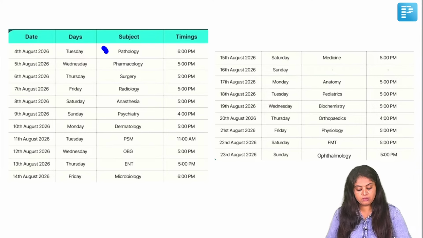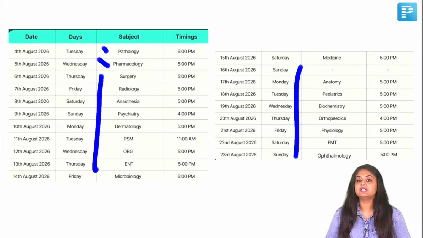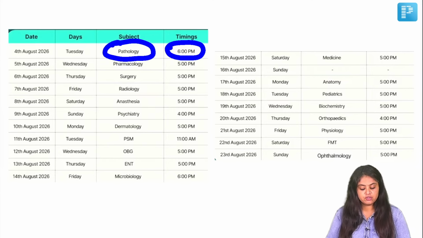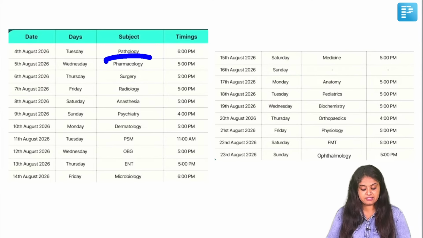You can see almost on a daily basis, you have some or the other subject. And the timings again have been mentioned. Most of them are in the evening, barring one or two. Like for example, tomorrow we start with pathology, which is going to be at 6 o'clock. Then right after that, I think is going to be pharmacology. Thereafter, we go on to a lengthy subject. Then we come down to two short subjects.